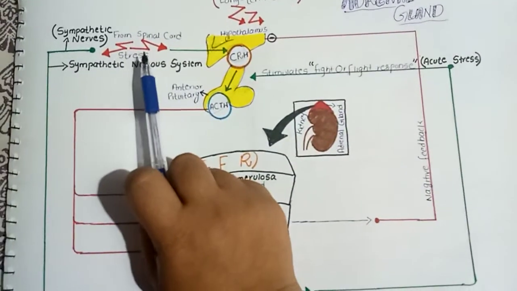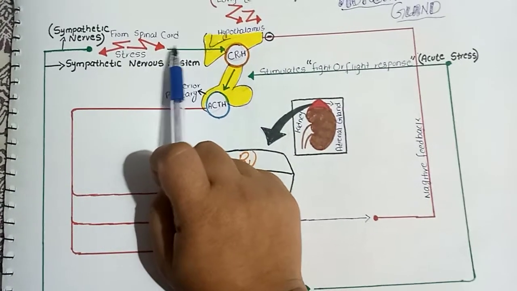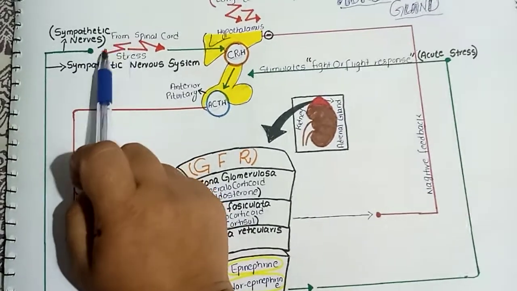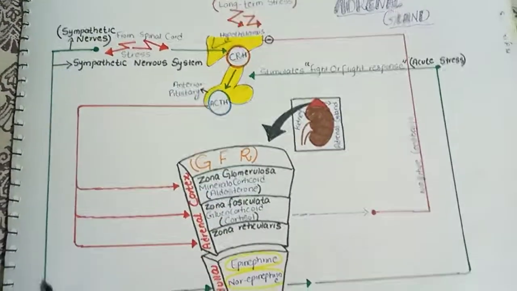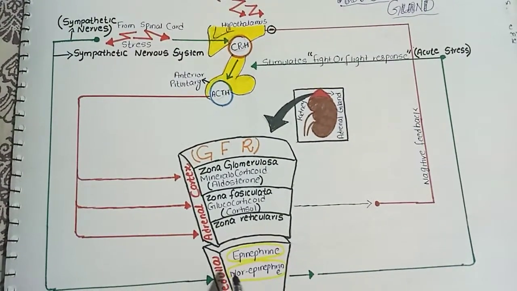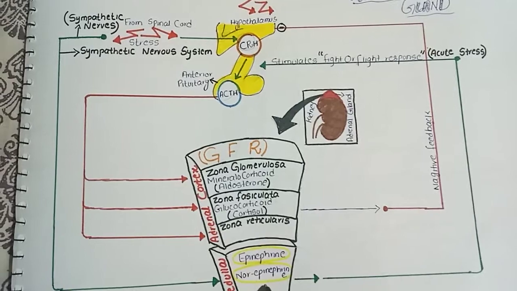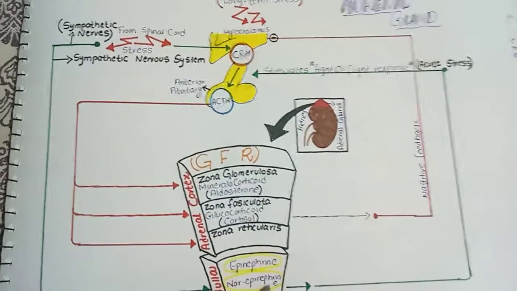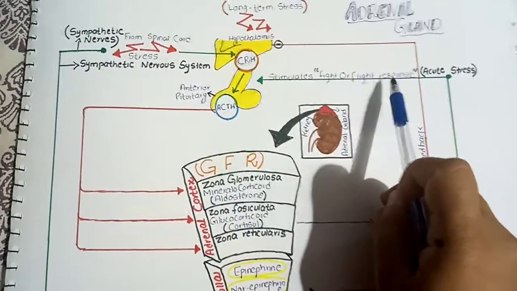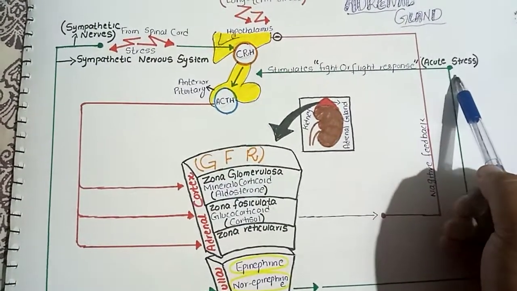When the stress signal appears in the higher center of the brain, then the stress signal moves down the spinal cord, and the sympathetic nerve will move out from the spinal cord, and these sympathetic nerves will act on the adrenal medulla and stimulate it to produce epinephrine and norepinephrine in the blood, and the increasing level of these two hormones in the blood will trigger the fight or flight response in management of the acute stress.